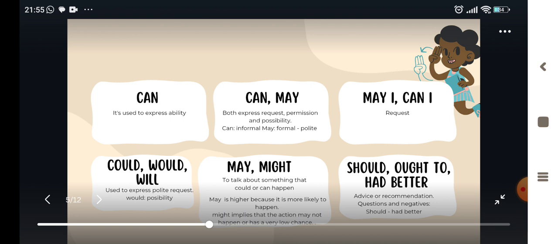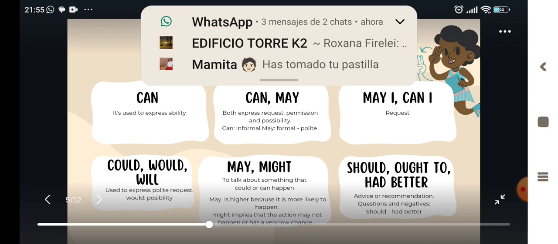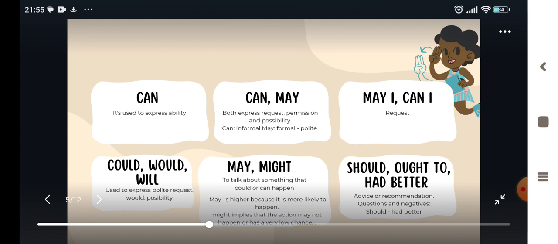Third rule, we can't use auxiliaries when we are using a modal. For example, "Can you help me?" is correct, but if you put "Do you can help me?" it is wrong. We don't use the auxiliary do with modals. And the fourth rule is no infinitives or participles.